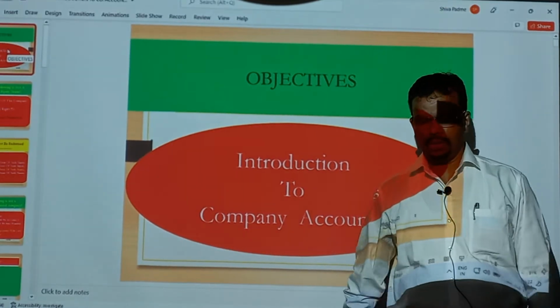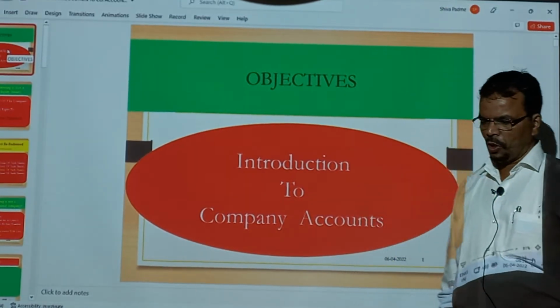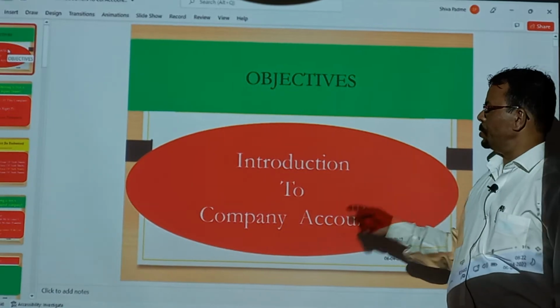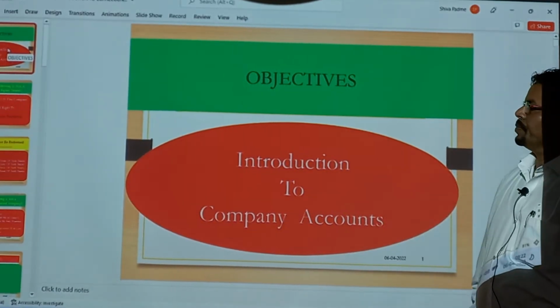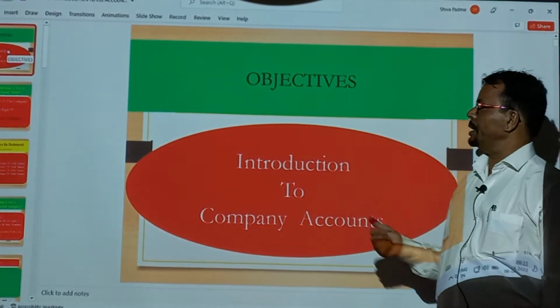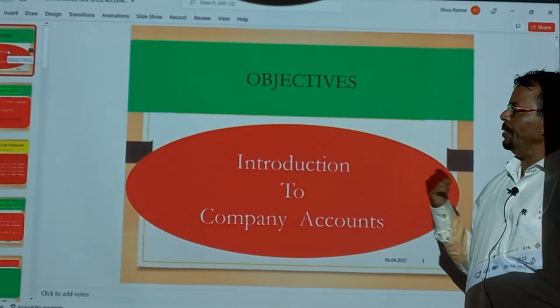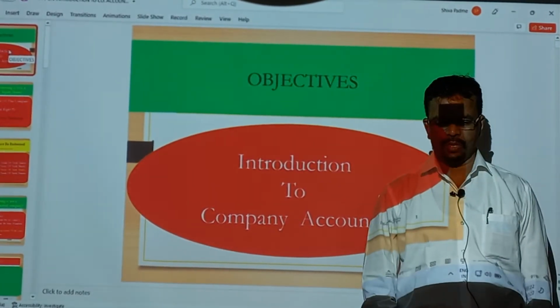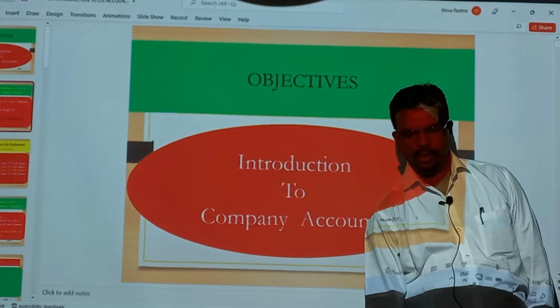Today we are going to see a very important topic, and that topic is introduction to company accounts. On this topic we are going to study all the very important objectives. Let's do them one by one.